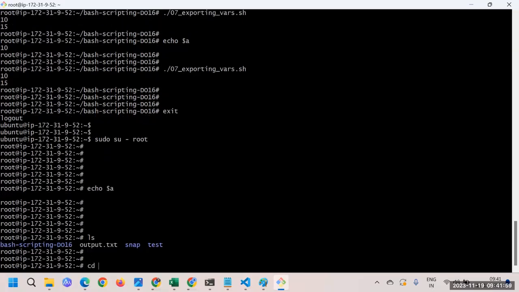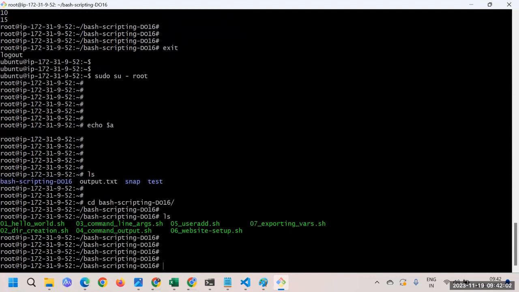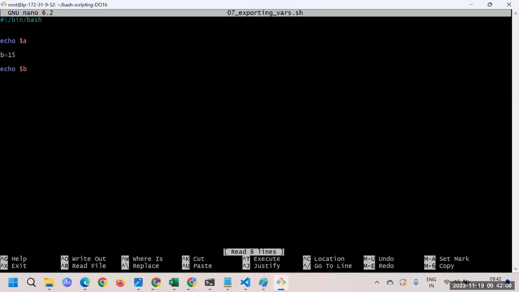Let's say I'll go to this bash script, and here I'll create one more script. In fact, I'll just modify this 07 script only. Maybe I'll make a good sentence. First of all, I'll say echo, the dollar tool is very important to learn.